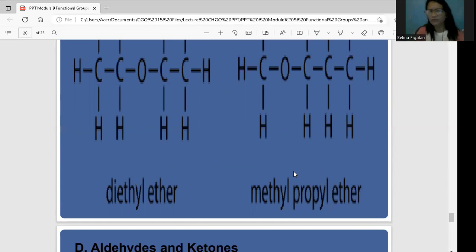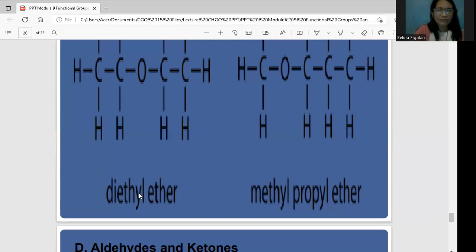So let me check. But I think this is right. The first, okay, it goes like this. Okay, that's why it's methyl, because this is another group. Rather, this is the real one: this one is the methyl and this one is the propyl. That is the reason why it is methyl propyl ether.